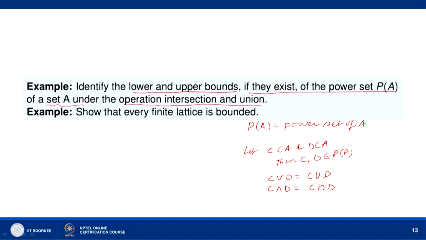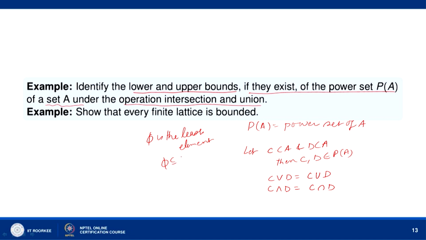Now, if you take this P(A), P(A) contains all subsets of A, so phi is there, and also A is there. Phi is the least element, because phi is contained in every other element of P(A).